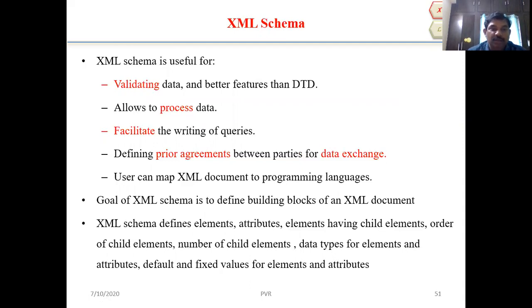XML schema is useful for validating the data and has better features than the DTD. XML schema is better than document type definition. Here we can validate the data and we can get better, good features. And the second point, it allows us to process the data in a schema type.